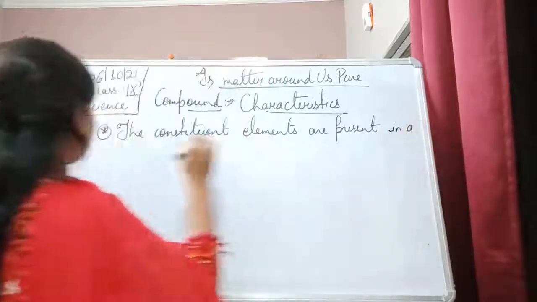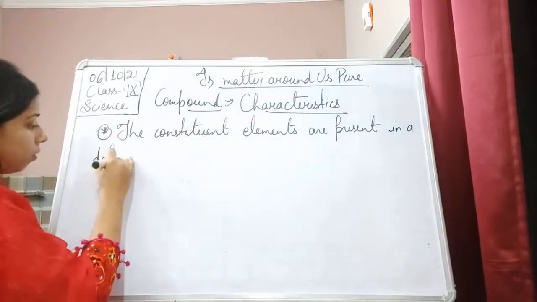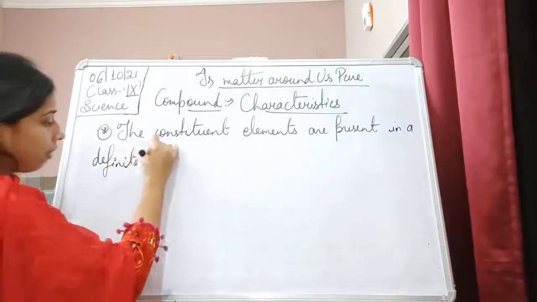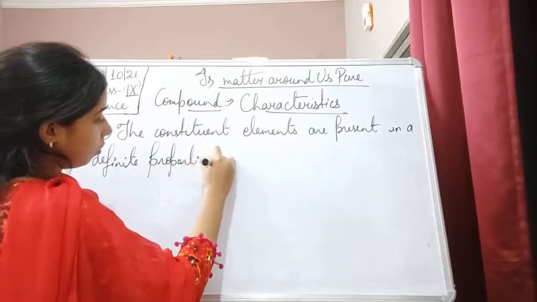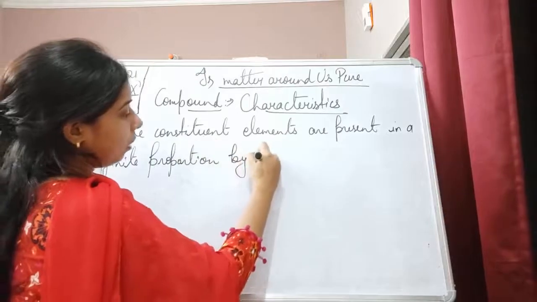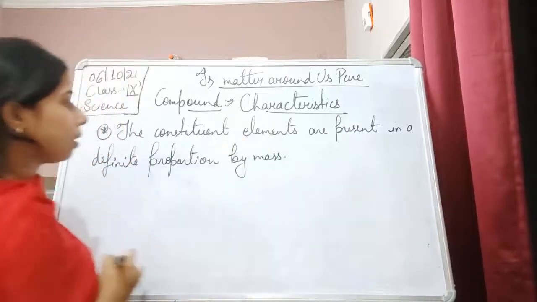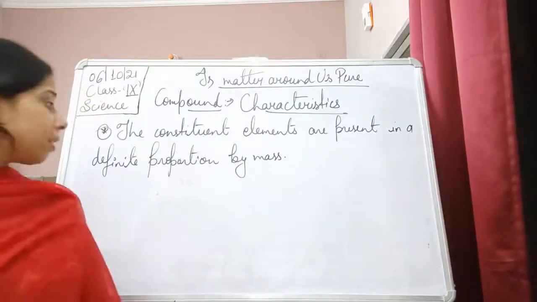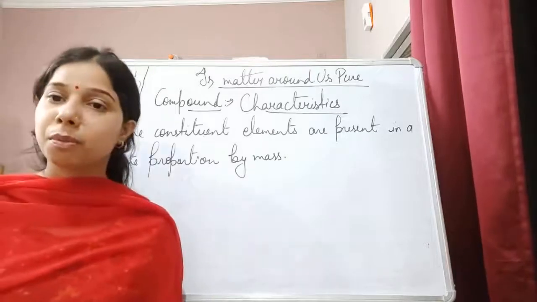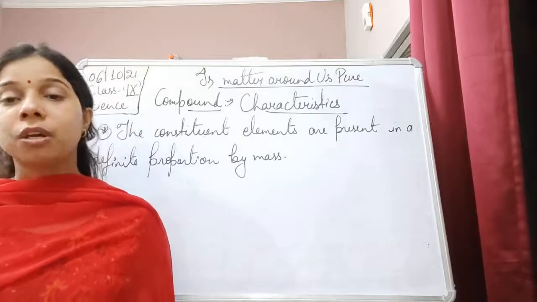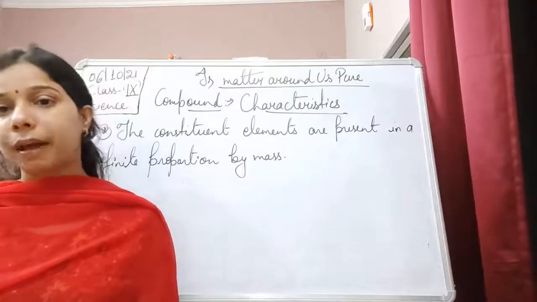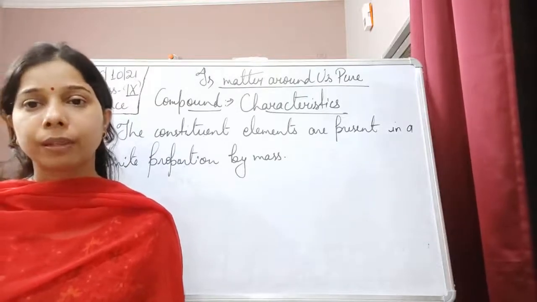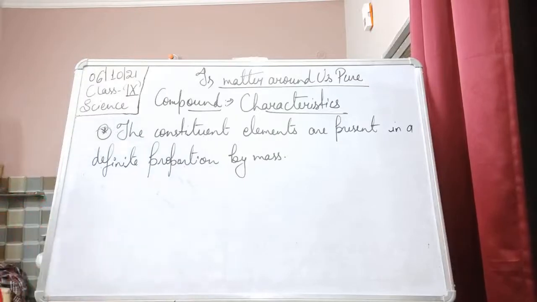So the compound is nothing but where two or more elements combine together in a definite proportion by mass.